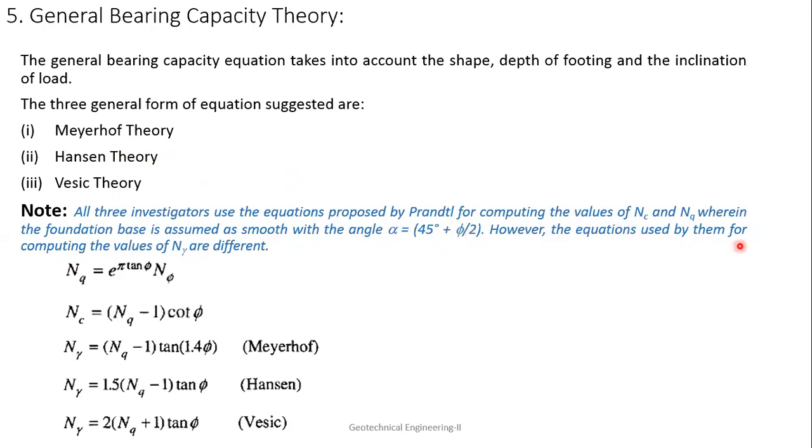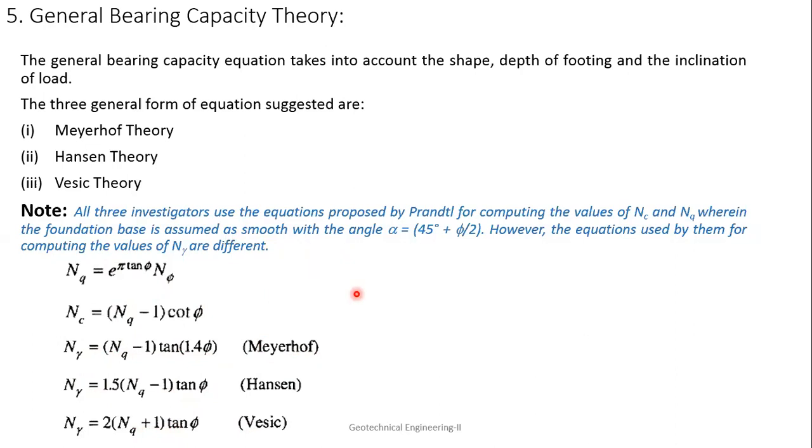However, the equations used for computing the Nγ value differ. In all cases, Meyerhof, Hansen and Vesic, the Nq and Nc values remain the same; the only difference is the Nγ value. For Meyerhof, Nγ is (Nq - 1) tan(1.4φ). For Hansen it is 1.5 (Nq - 1) tan φ. And for Vesic it is 2 (Nq + 1) tan φ. And here they assumed a smooth surface, but in the case of Terzaghi, he has not assumed it to be smooth. He assumed it to be rough.